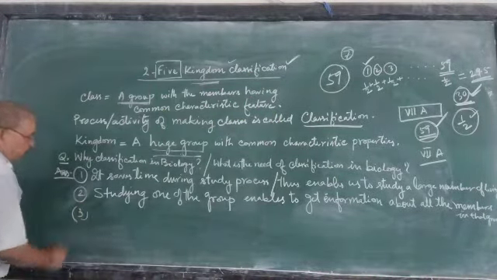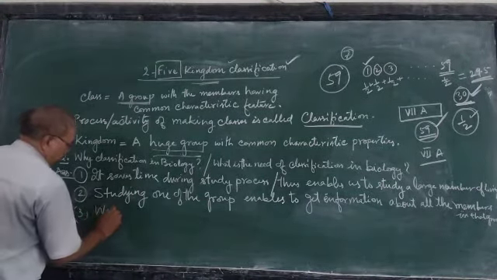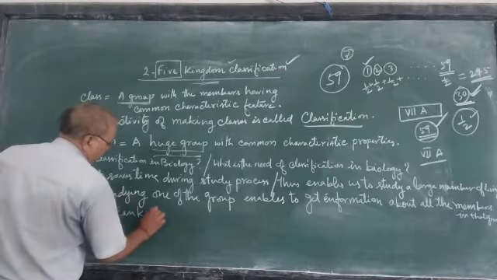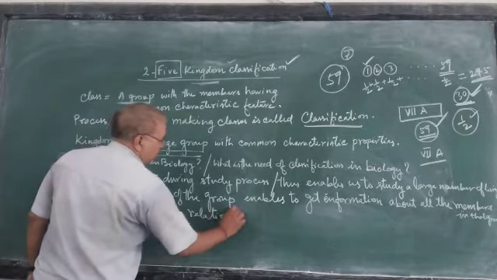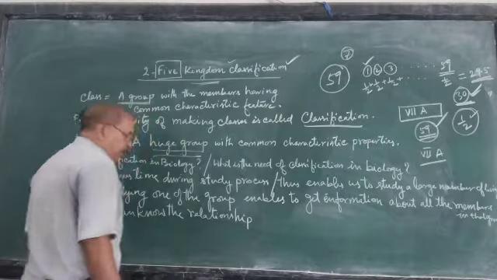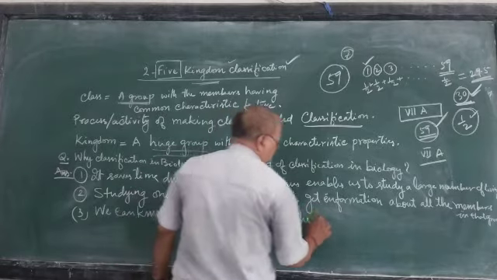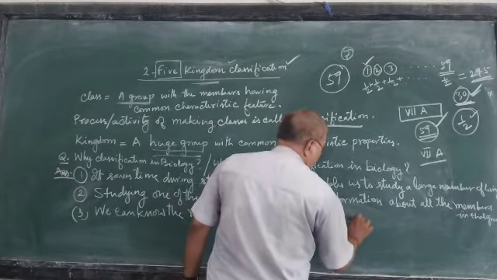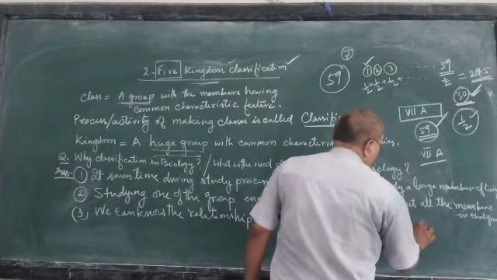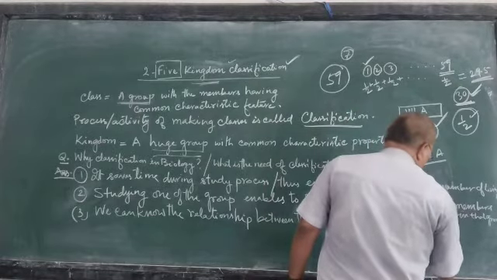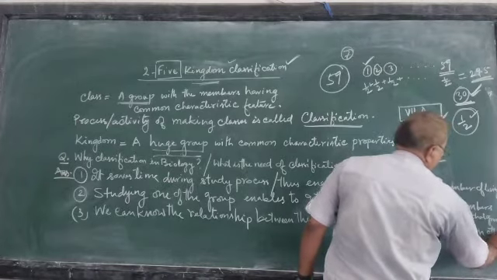Then the third thing is we can know the relationship between the members of that group and with another group and other groups.